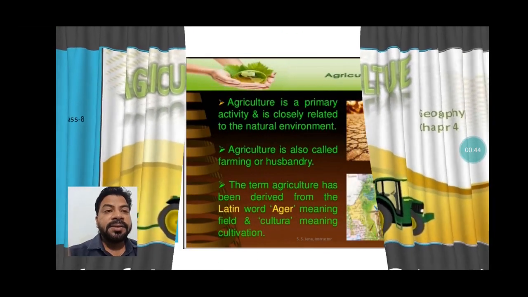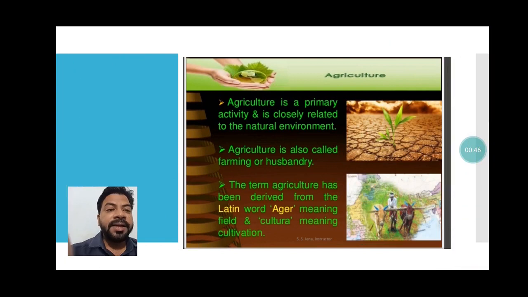As you can see here, agriculture is a primary activity and is closely related to the natural environment. Whenever we talk about agriculture, never forget that it is a primary activity. Why is it a primary activity? Because in primary activity we use natural raw material, and whatever finished goods come, that also remains natural.